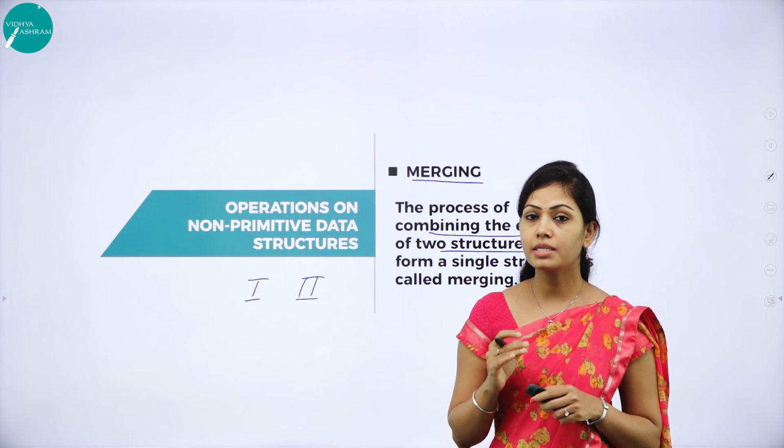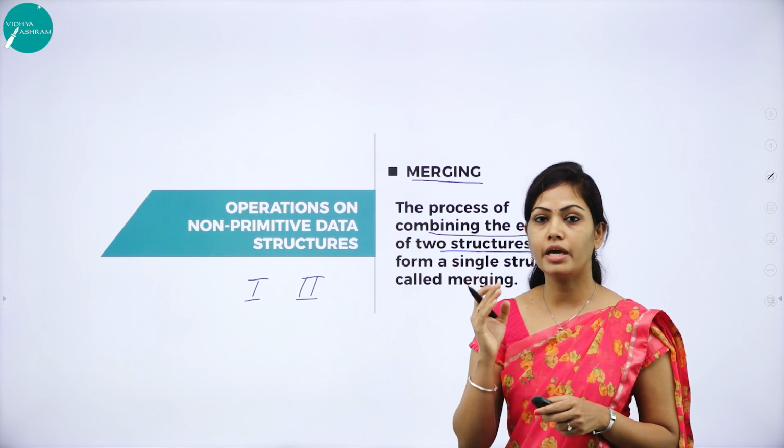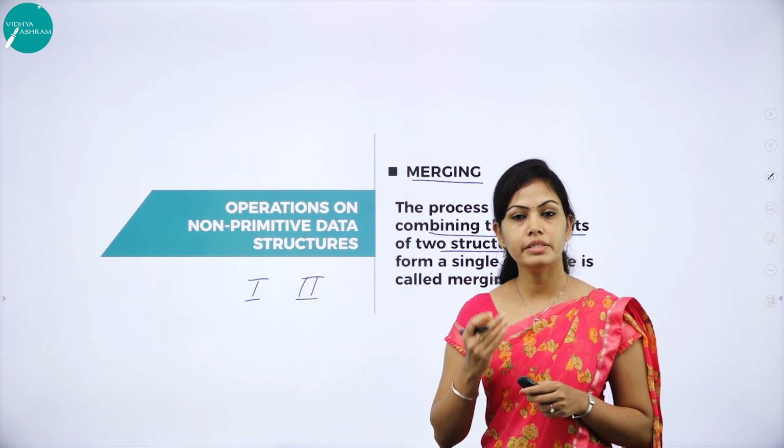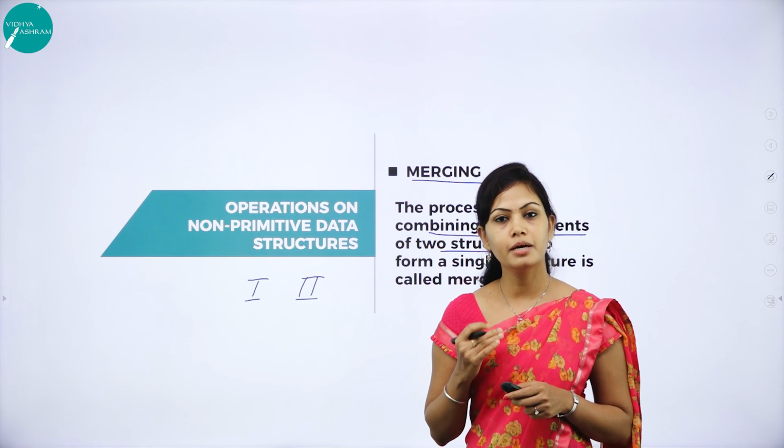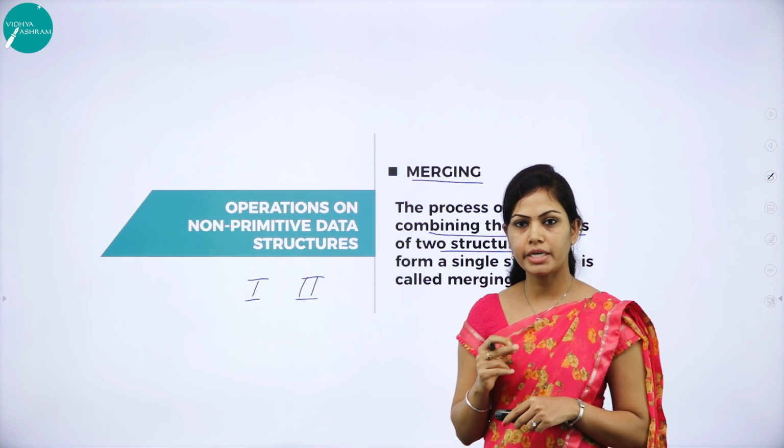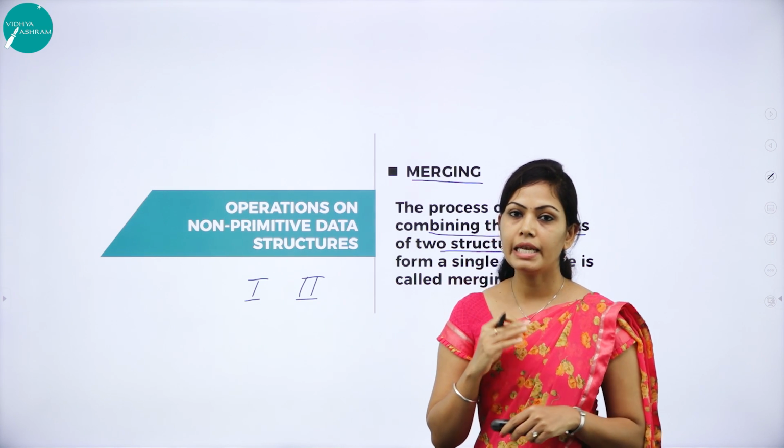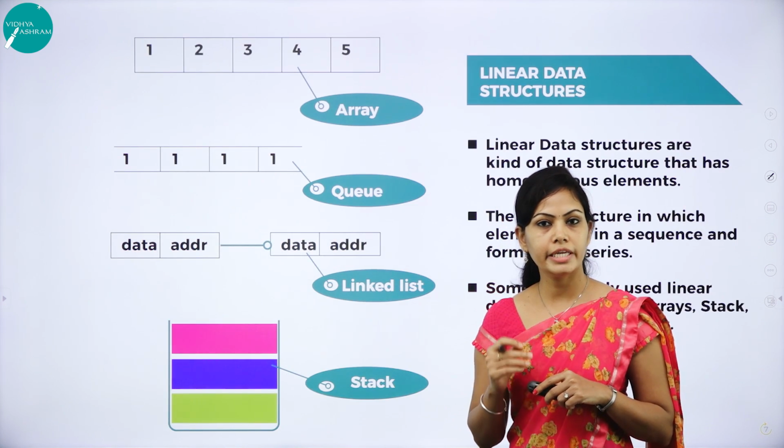So non-primitive data structures can perform some operations. They are traversing, insertion, deletion, searching, sorting and merging. Non-primitive data structures are again classified as linear data structures and non-linear data structures.